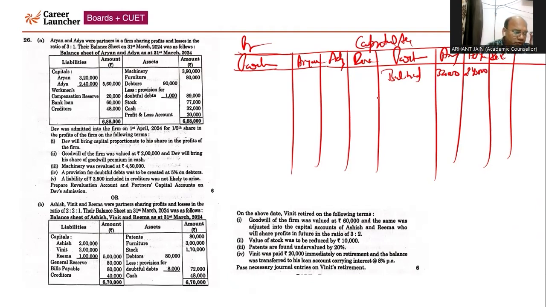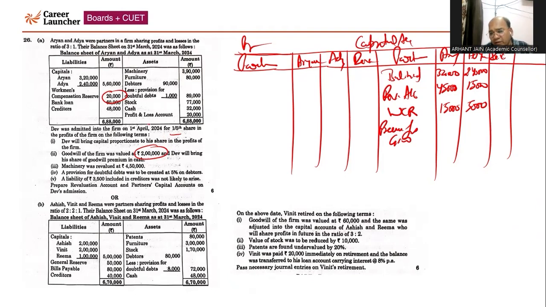Thereafter, we have calculated the revaluation profit. Revaluation profit is coming from revaluation account, 45,000 and 15,000. Then we are given the workman compensation reserve. Workman compensation reserve will be distributed among the old partners, which will come 15,000 and 5,000. Thereafter, premium for goodwill. So Dev is bringing his share of goodwill, right? The goodwill of the firm is 2 lakh. Dev's share is 1 by 5th of 2 lakh. That is 40,000.